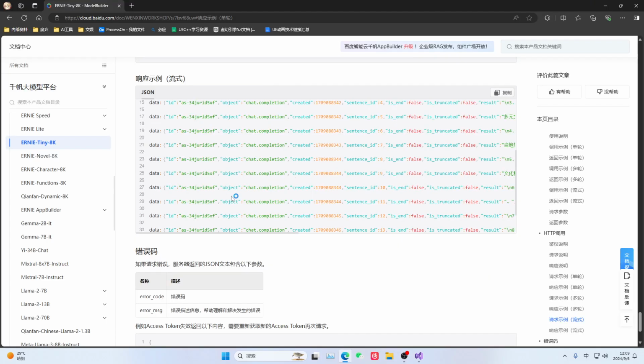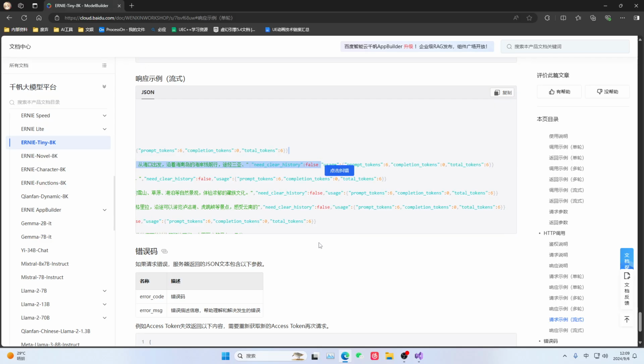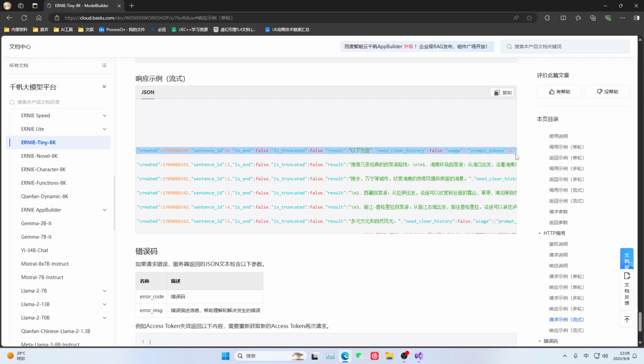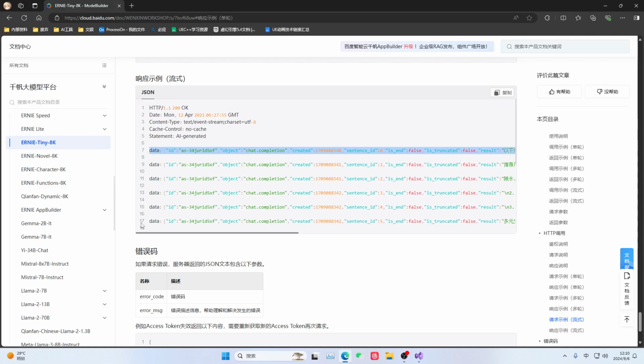So what does this mean? Mainly, look at this. Between each segment of data, there is a line break, right? After you receive this data, there is a line break. So when you receive this, it won't work. And when you receive this, it also won't work. You can only receive this piece of data. After receiving this piece of data, adding two newline symbols, we consider this piece of data can be extracted. So this is okay. You should understand what I mean. Yes, we will keep iterating through this array.